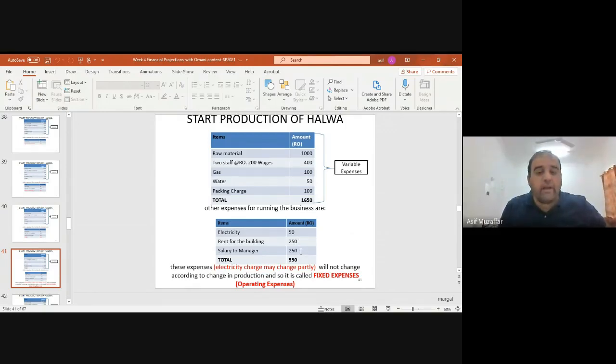Why is salary to the manager an indirect expense? I told you, because the manager will not make halwa. He will look after other things as well, like how to do the marketing, how to send the order, these type of things. So these expenses would be called fixed expenses, fixed cost, or you can call them indirect cost. And there is another name for it, which is called operating expenses.